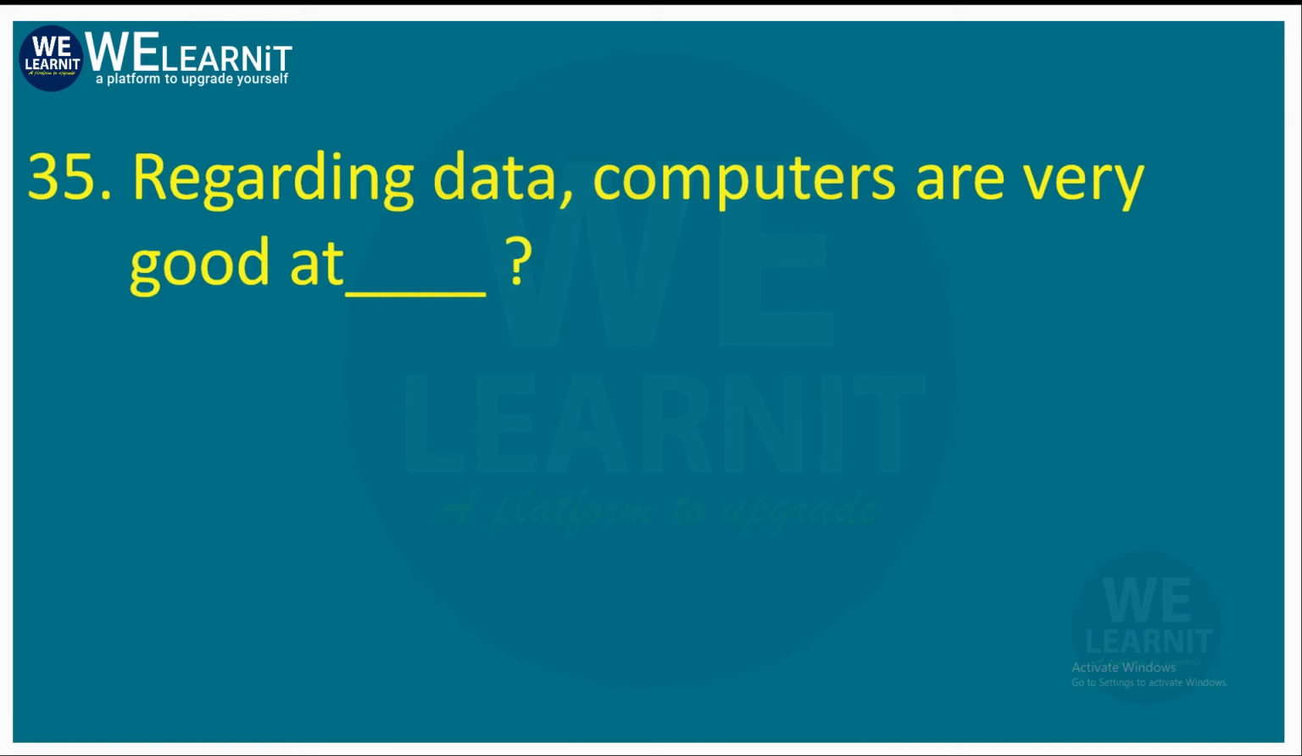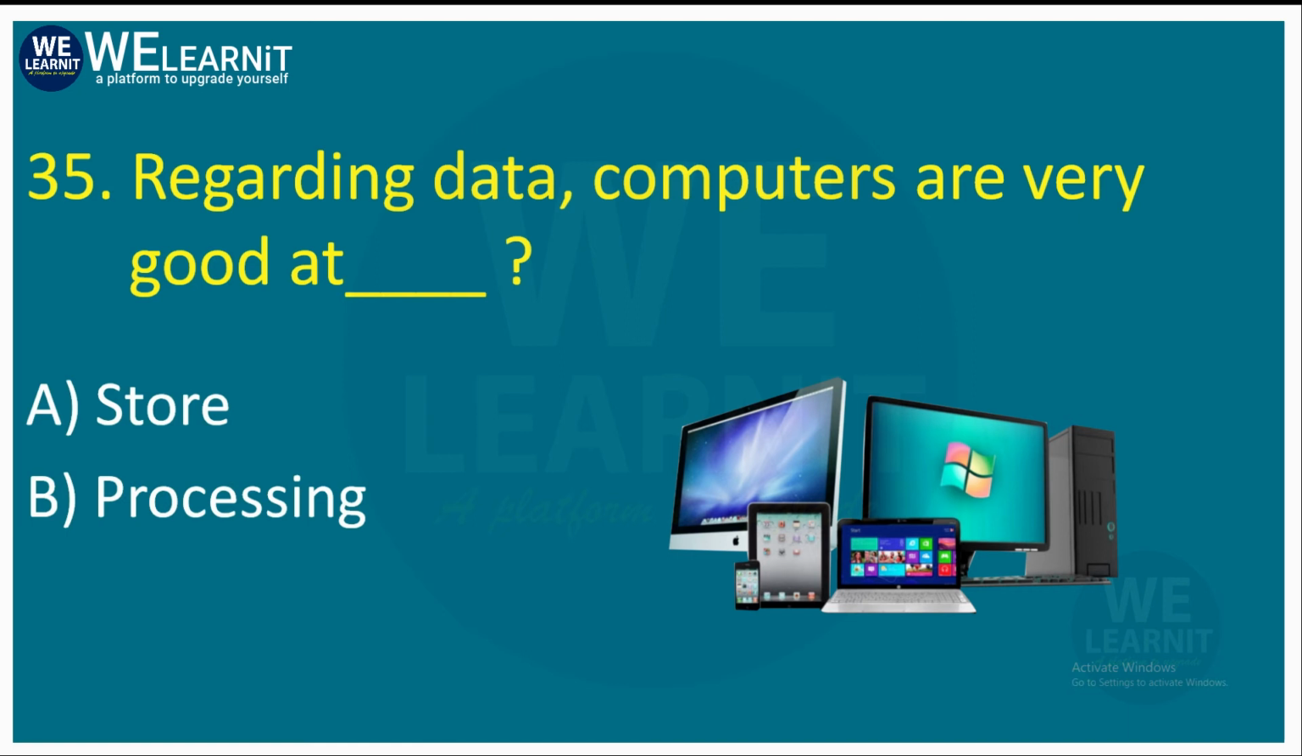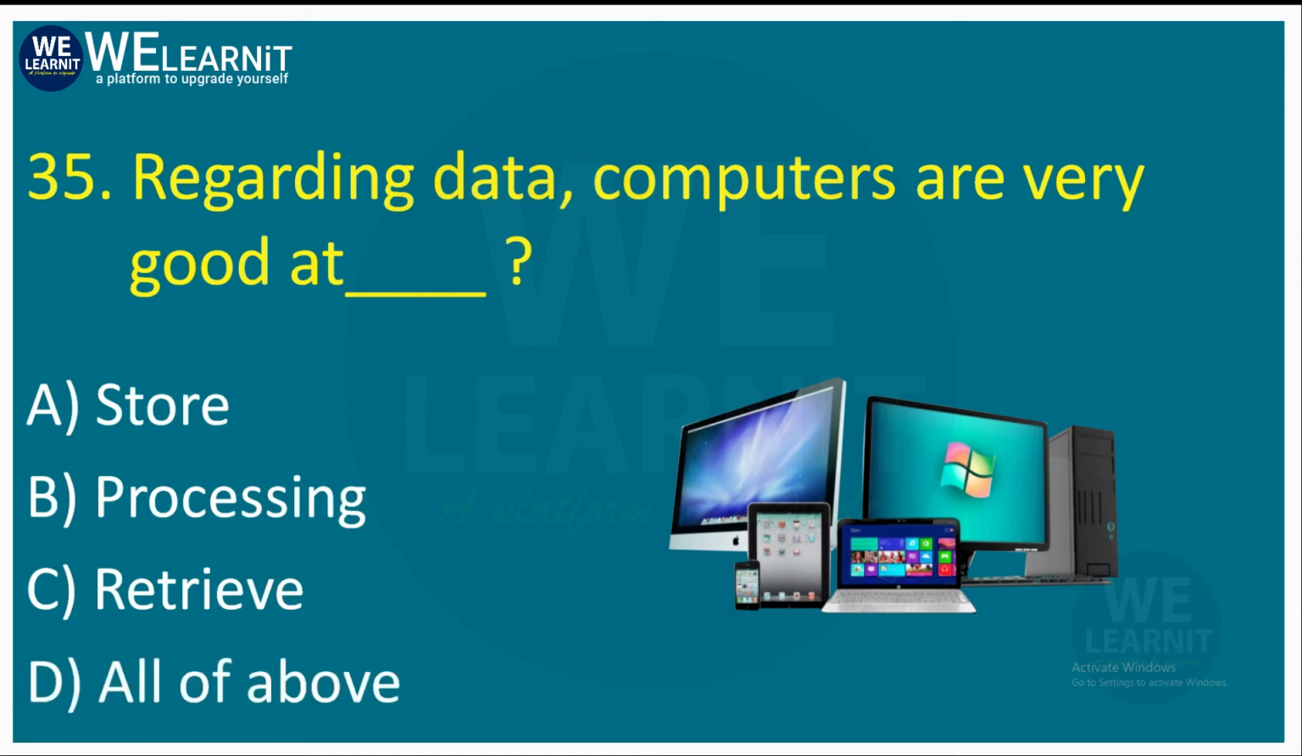Regarding data, our computers are very good at dash. Options are store, it means storing the data, or processing the data, or retrieving the data, or all of above. So the correct answer is all of above, because computers are very good at storing the data, processing the data, and we can also get them easily. Let's go to the next question.